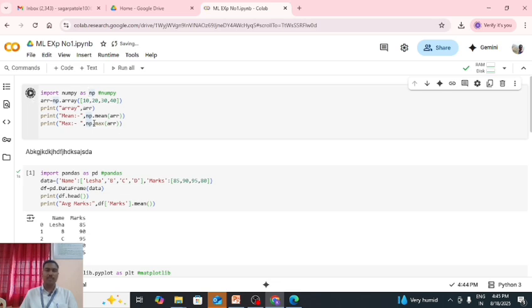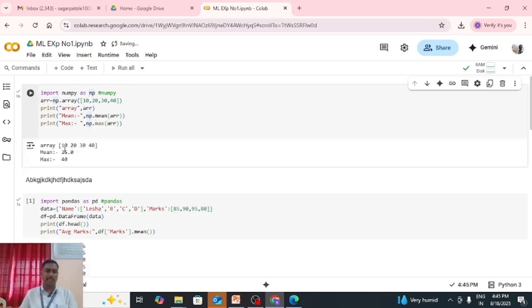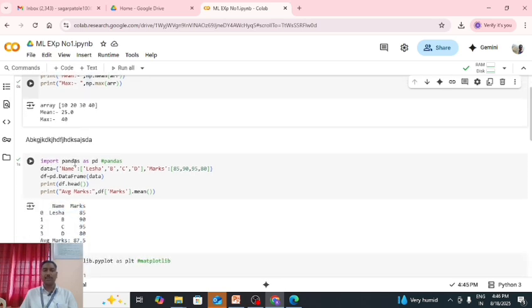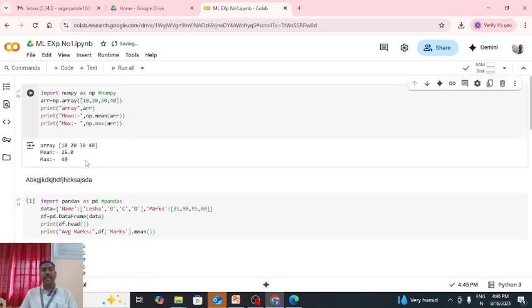Check now. After running, the first line prints the array, so first of all it prints the array's values. Next, we found the mean. What is the mean? Mean is nothing but the average of this data. So this shows the mean of this data. After that, max shows the maximum value, which is the biggest or largest value. So this is the import of the numpy and pandas libraries.